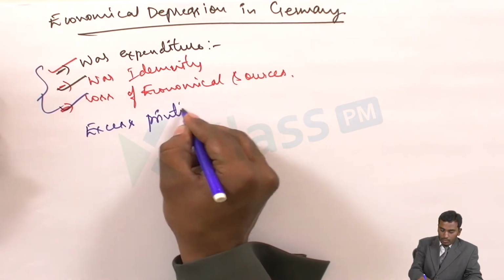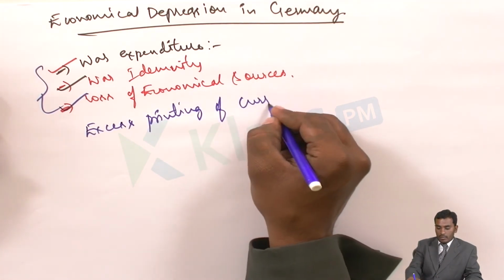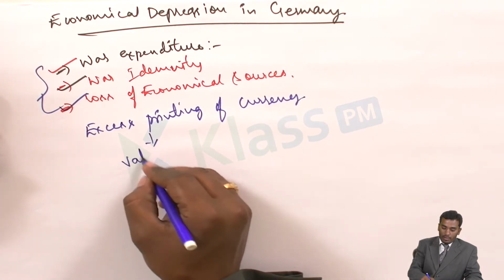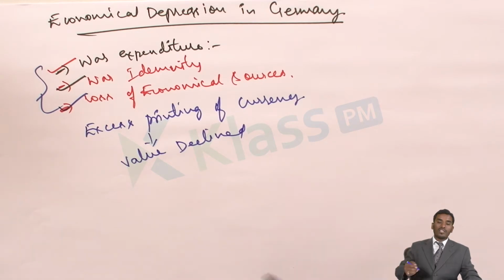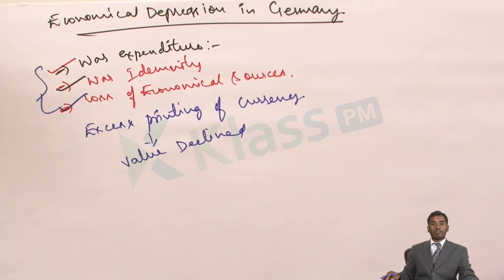Excess printing of currency, value declined. The value of the currency declined. Because of this decline, people used to carry, as I said, money in carts to bring one loaf of bread. One loaf of bread means one packet of bread. To bring one packet of bread, people used to carry money in a bullock cart, full of money. The situation was like that because of this economic crisis.